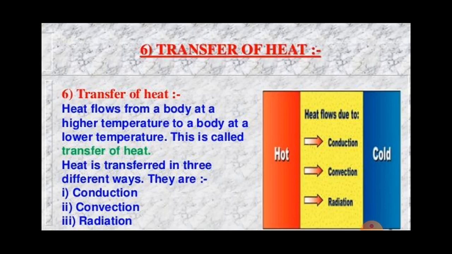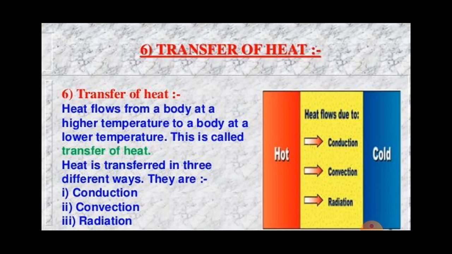This flow of heat stops when the two objects attain the same temperature, because heat flows from the body of high temperature, meaning hot, to the cold. When both are hot or both are cold, they attain the same temperature, and the flow of heat automatically stops. Understood?